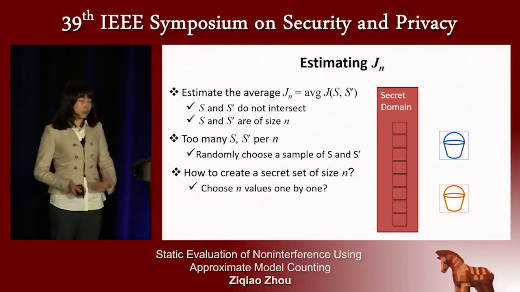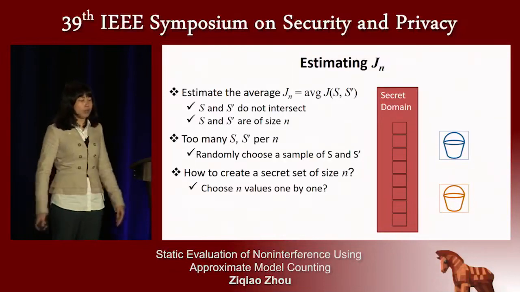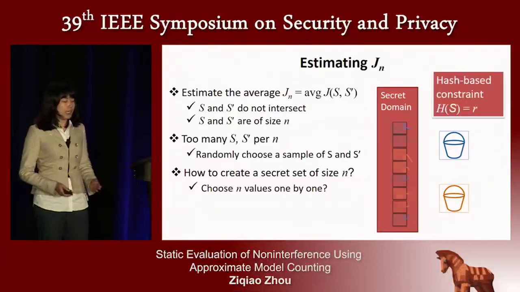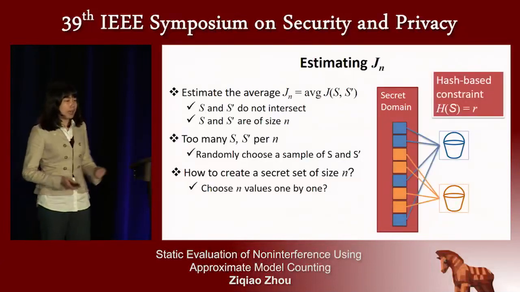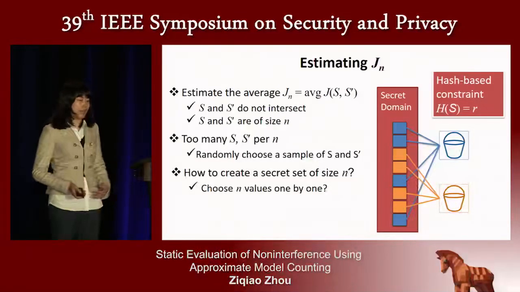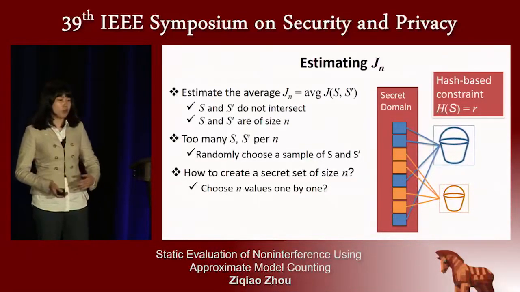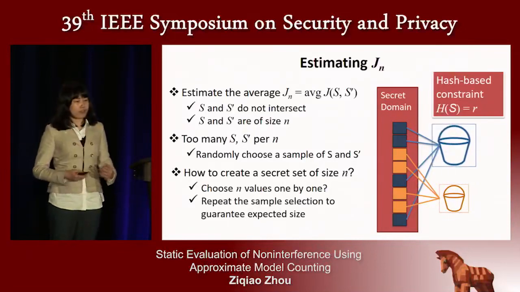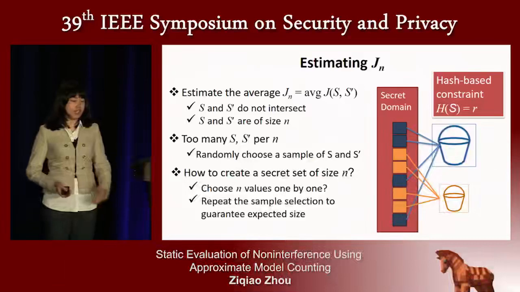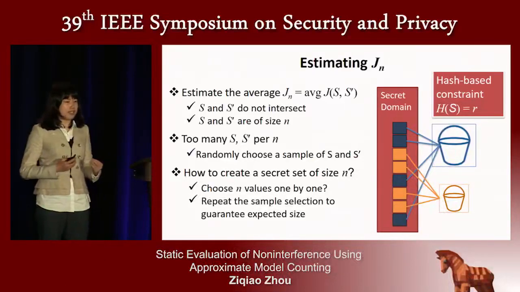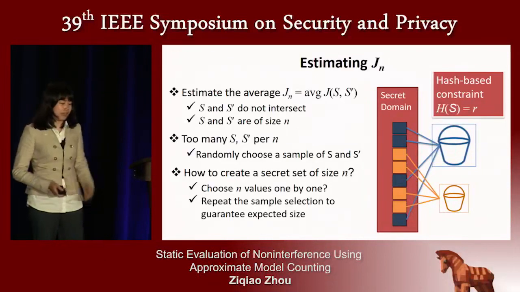To solve this problem, we utilize the property of universal hashing, which will map the secret domain into many buckets. And by choosing one bucket, you choose a subset of secrets from the domain. And if we repeat this sample selection process many times, we could guarantee the expected size of your sample is the secret size divided by the number of buckets.